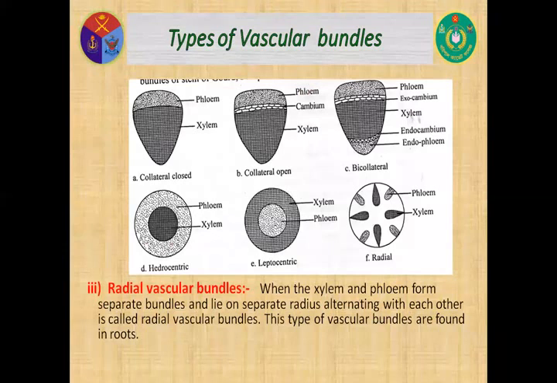These are different types of vascular bundle: collateral, bicollateral, hydrocentric, leptocentric, and radial. Now, radial vascular bundle. When the xylem and phloem form separate bundles and lie on separate radii alternating with each other, it is called radial vascular bundle. This type of vascular bundle is found in roots. Dear cadets, these are different types of vascular bundle.